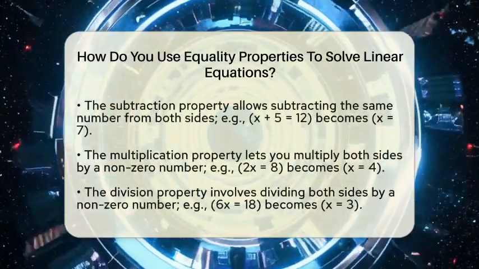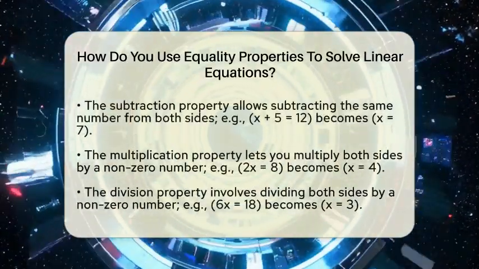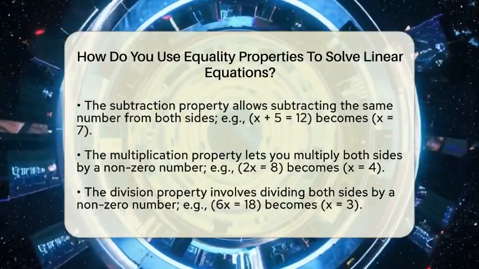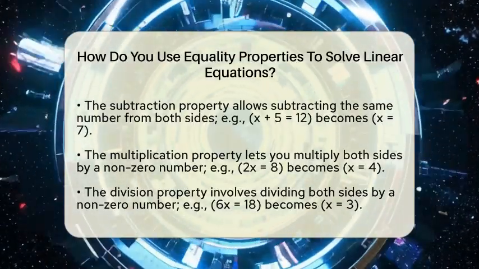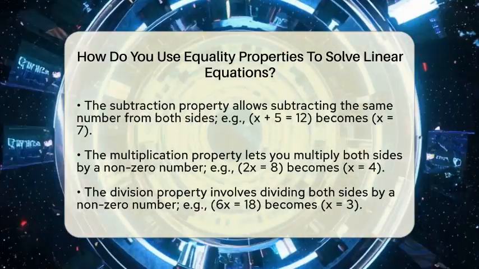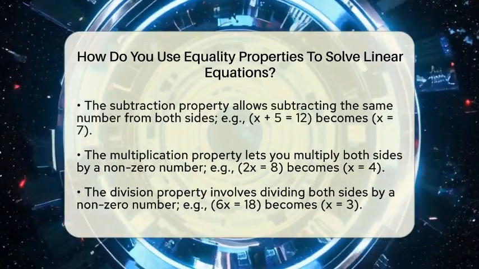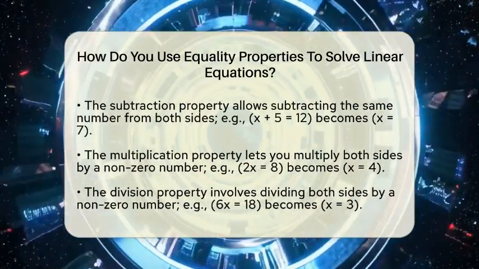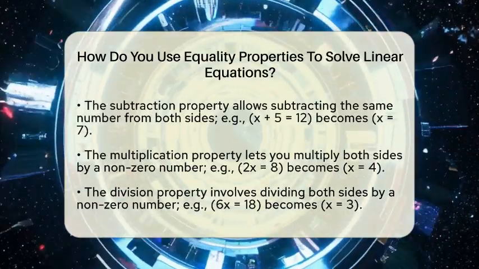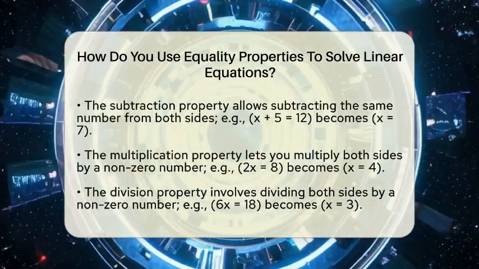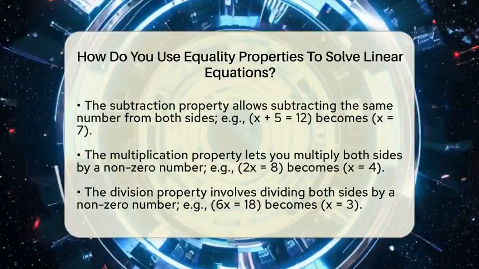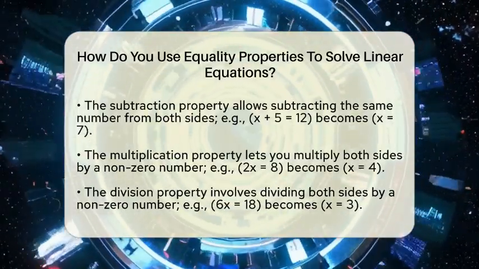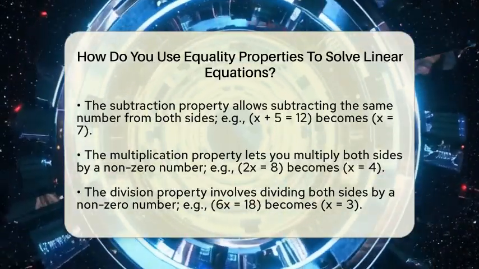The subtraction property is similar. You can subtract the same number from both sides. If you have x plus 5 equals 12, subtract 5 from both sides to find x equals 7. Next, there's the multiplication property of equality. It states you can multiply both sides by the same non-zero number. For example, if 2x equals 8, you can divide both sides by 2 to find x equals 4.